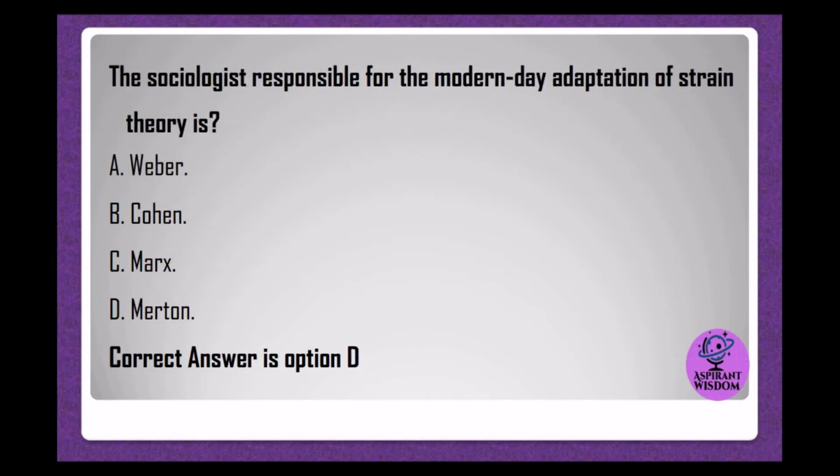The sociologist responsible for the modern-day adaptation of strain theory is A. Weber. B. Cohen. C. Marx. D. Merton. Correct answer is option D.